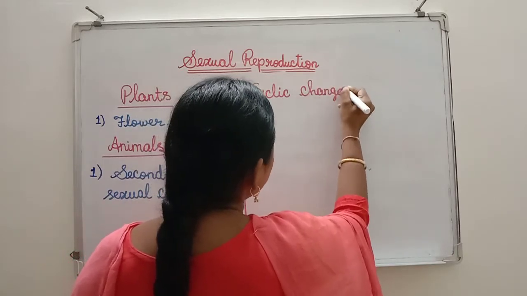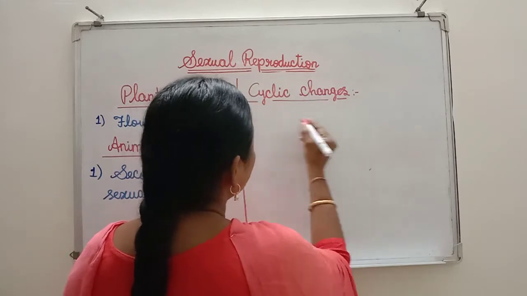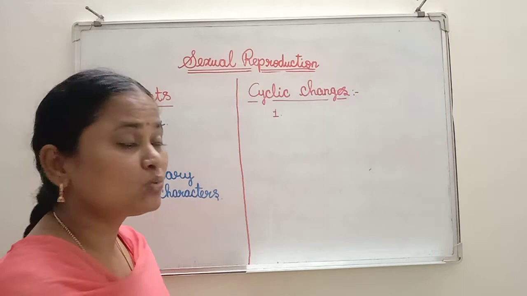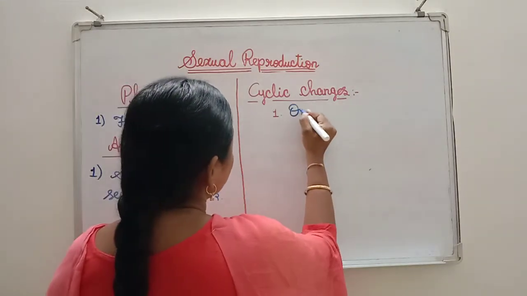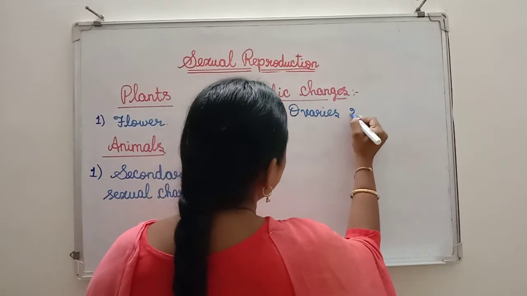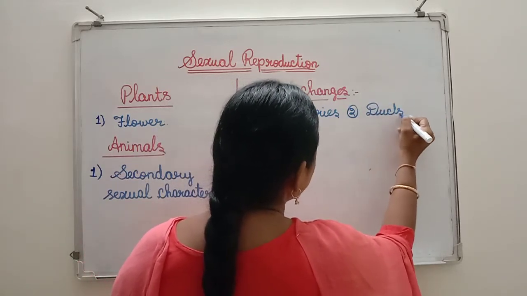Where are the cyclic changes taking place? Number 1, the cyclic changes take place in the ovaries. Second one is accessory ducts, simply I am writing here ducts.